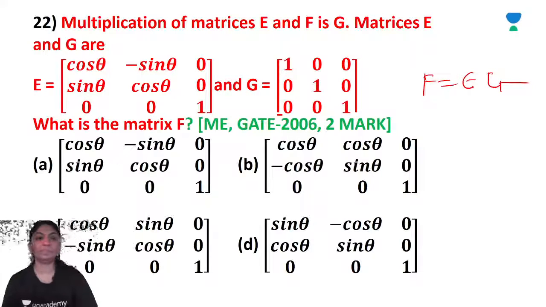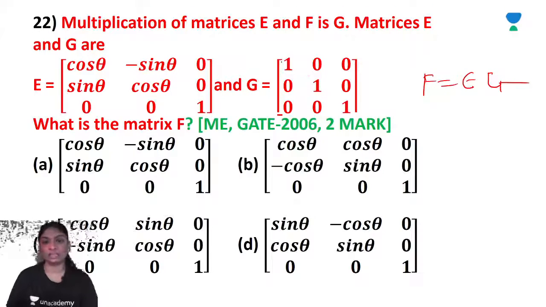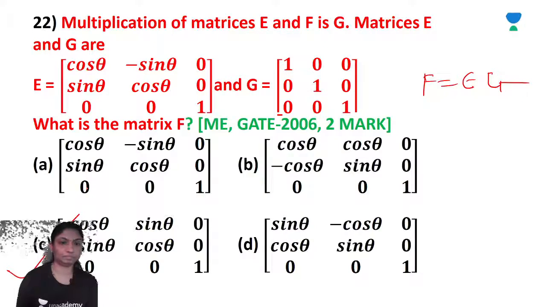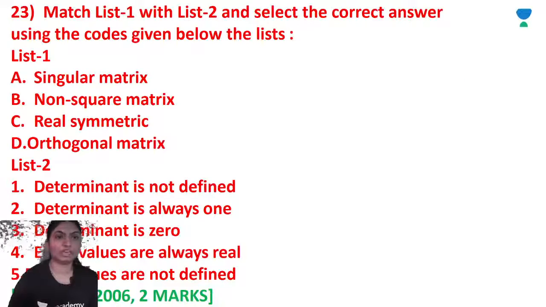So calculate cos theta into 1 plus 0 plus 0, cos theta, 0, minus sin theta. So identity matrix into this. So you will get the option C. Just multiplication is there. You can calculate the matrix multiplication.